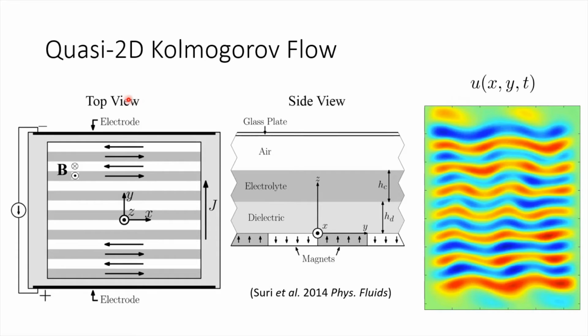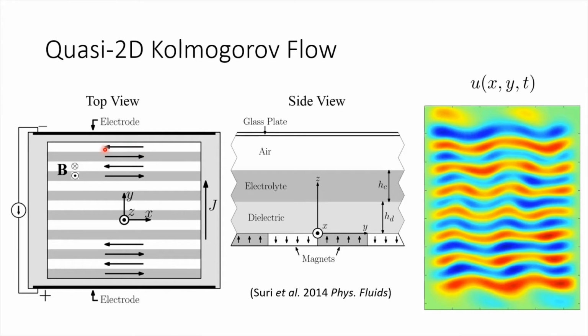The experimental setup seen here is designed to mimic Kolmogorov flow, a two-dimensional flow that's sinusoidally forced. To replicate that, we place a shallow layer of electrolyte in a rectangular box which has electrodes on either end for driving a current in the y direction. Underneath the box is an array of permanent magnets with alternating polarity, which generates a magnetic field in the plus or minus z direction. This results in a Lorentz forcing profile in x that varies approximately sinusoidally in y in the center of the domain.